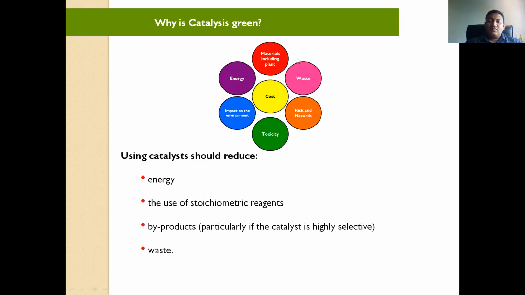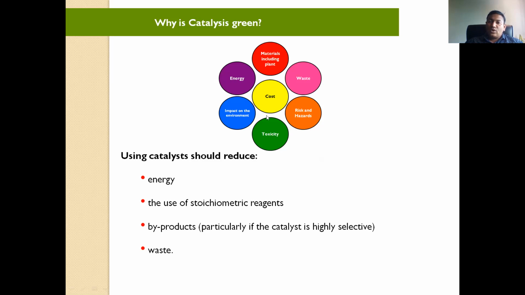See here, this catalysis is also called green catalysis. Why is it called green? Hope you know the 12 postulates of green chemistry. Green chemistry means the same reaction you have to carry out with minimum effort. There will not be any hazardous type of thing. Here I have tried to inculcate all 12 points in this manner. So the energy required for that reaction is less.